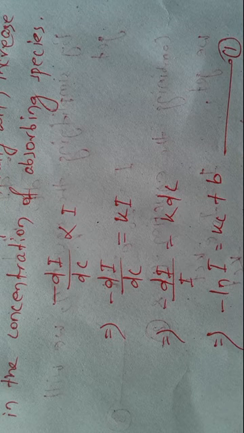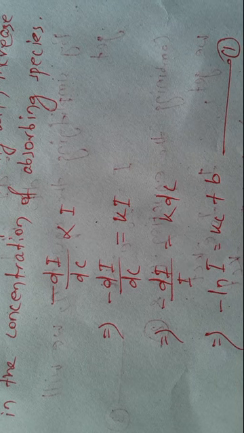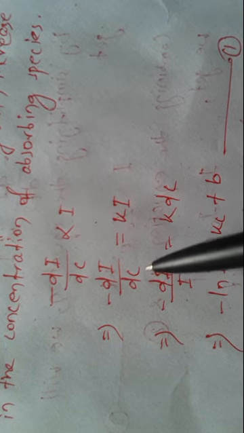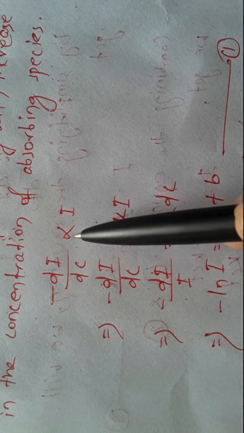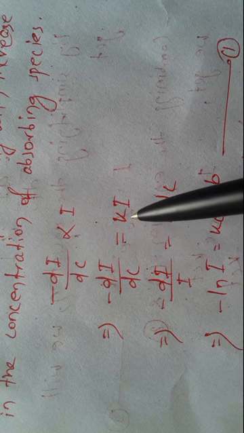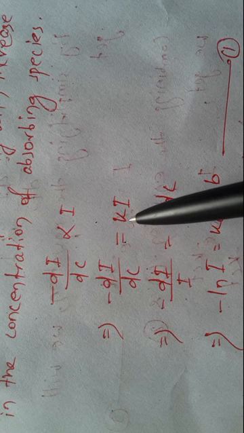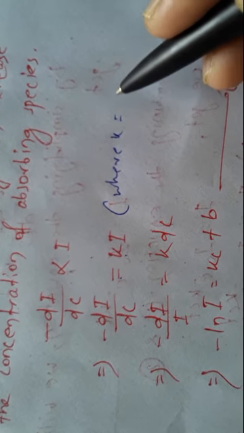The equation minus dI by dC means the change of intensity with respect to concentration, or the rate of change of intensity with change of concentration, and it can be written as minus dI by dC is proportional to I. To solve this equation, in place of proportional we put the equal sign, so we multiply by a proportionality constant k.